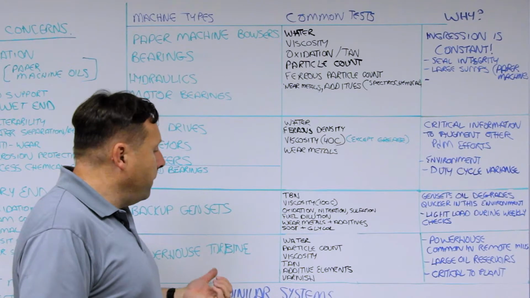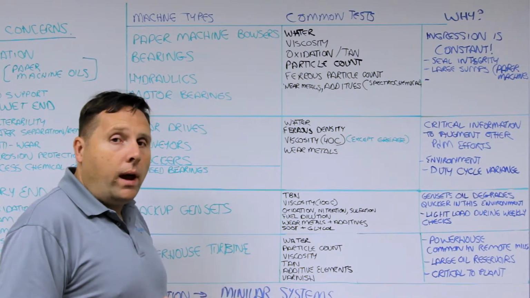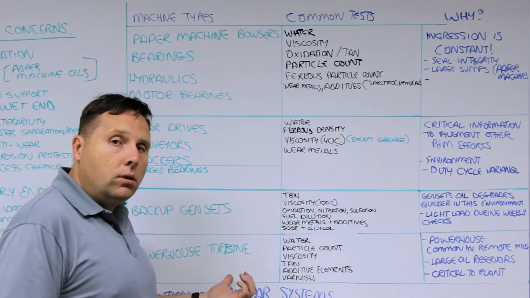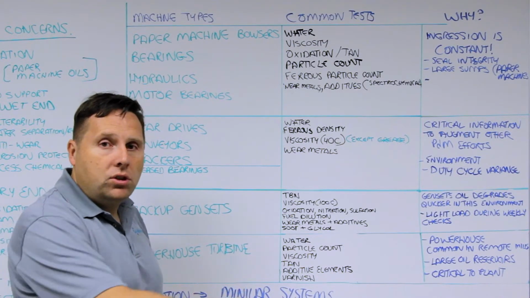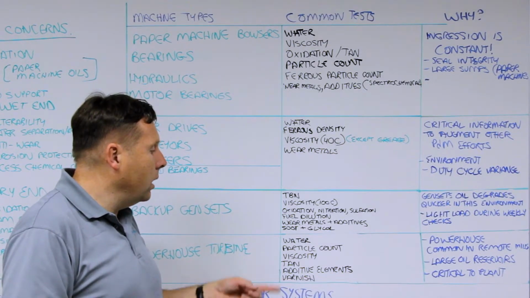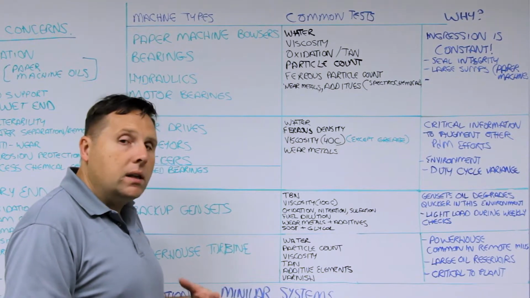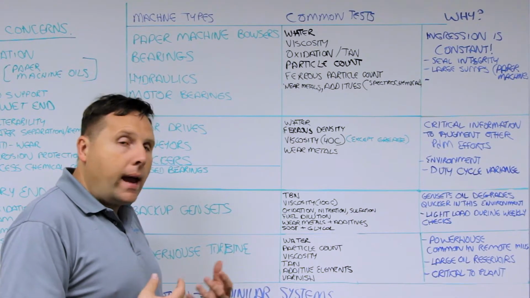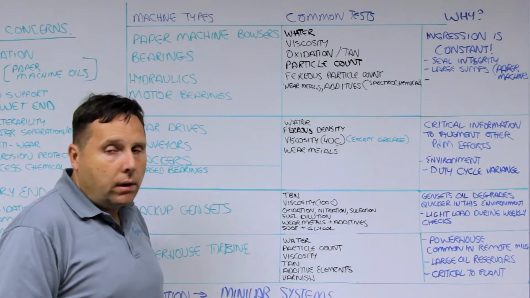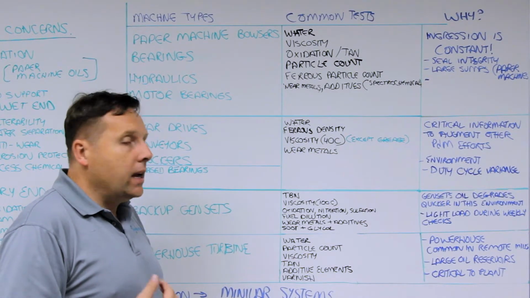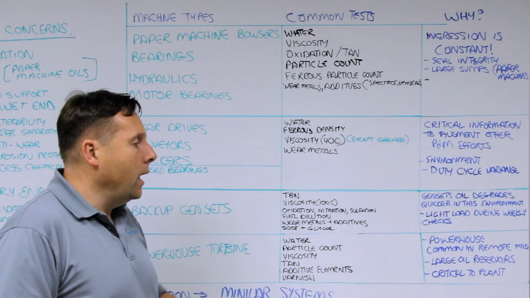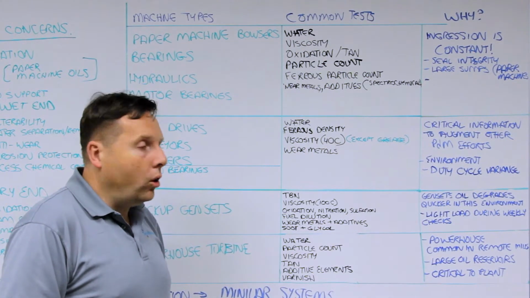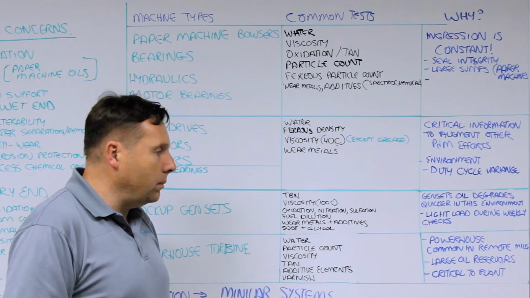For larger environments who have their own powerhouses that have gas turbines or steam turbines already involved, many are steam and they use the steam over on the plant side as well. Water, particle count, viscosity are critical. Acid number, additive elements and varnish are also very much in demand, as well as some additional ferrous or particle count information is critical. Again, these have large oil reservoirs, they're critical to the plant.